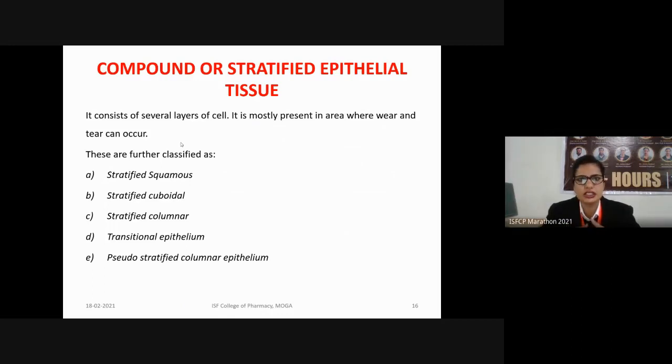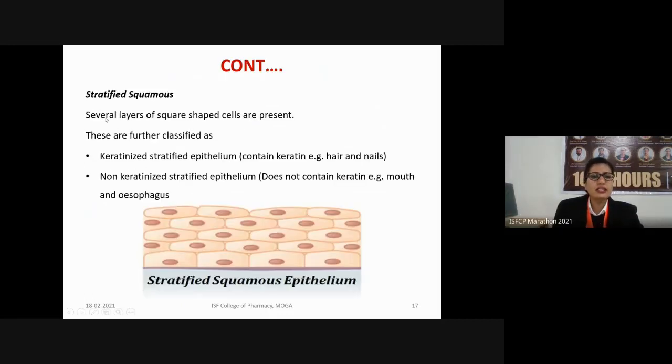cells is present. So the further division of compound epithelial tissue is stratified squamous, stratified cuboidal, stratified columnar, transitional epithelium, and at last pseudostratified columnar epithelium. Firstly, stratified squamous epithelium. So there are several layers of square shaped cells which are present. These are further classified into two types. One are keratinized stratified epithelium, second one are non-keratinized stratified epithelium.